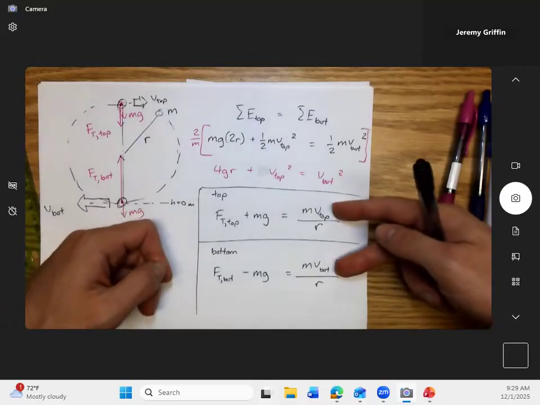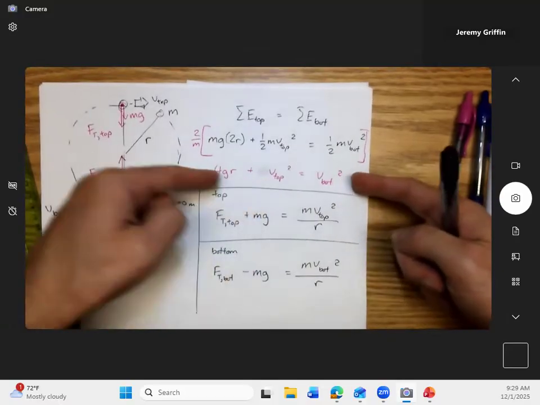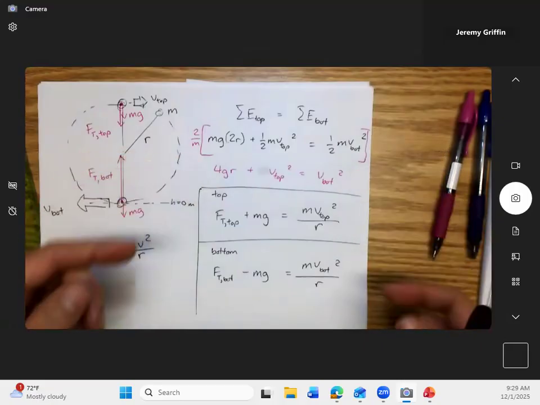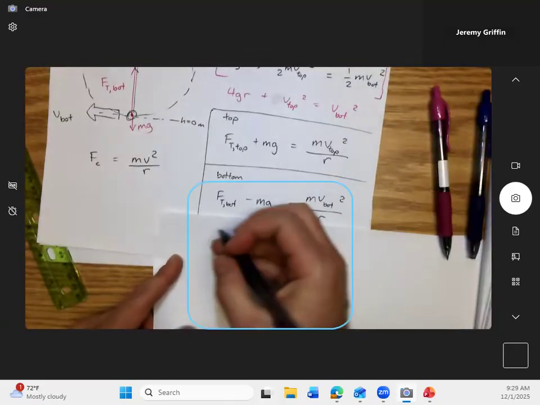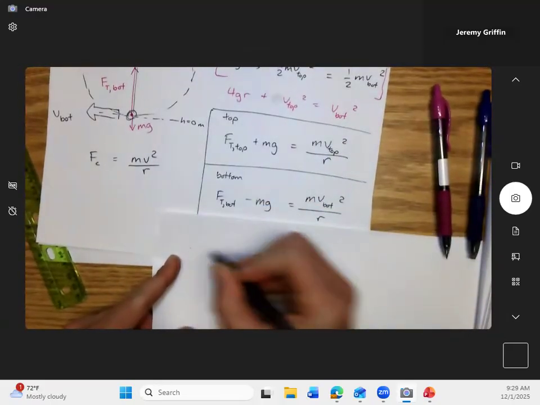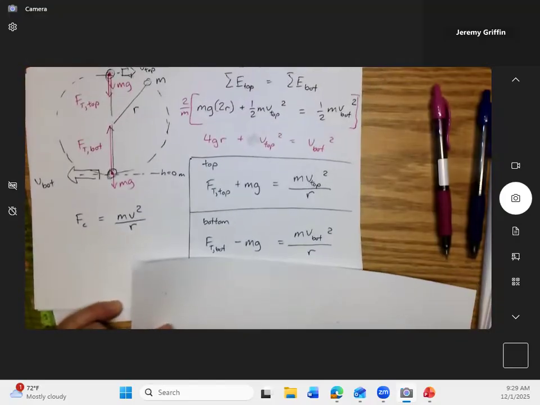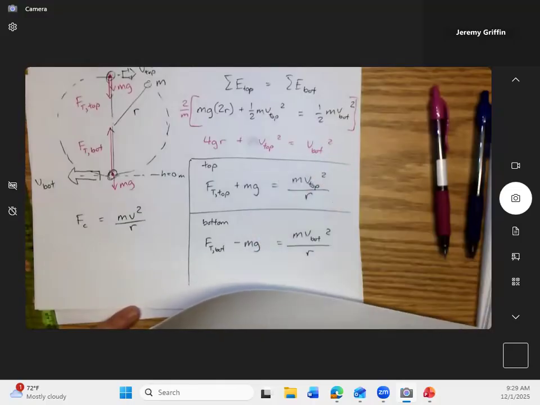I do have two different speeds here, v top and v bottom. But here's a relationship I wrote in pink that connects v top and v bottom. Maybe I can substitute that in, and then I think that'll lead straight to the answer. Yeah, let's try that. So I'm going to add these two together. Actually, guys, I changed my mind about something. Remember I said if I add these two together, I can eliminate the mg? Here's why I don't want to do that.